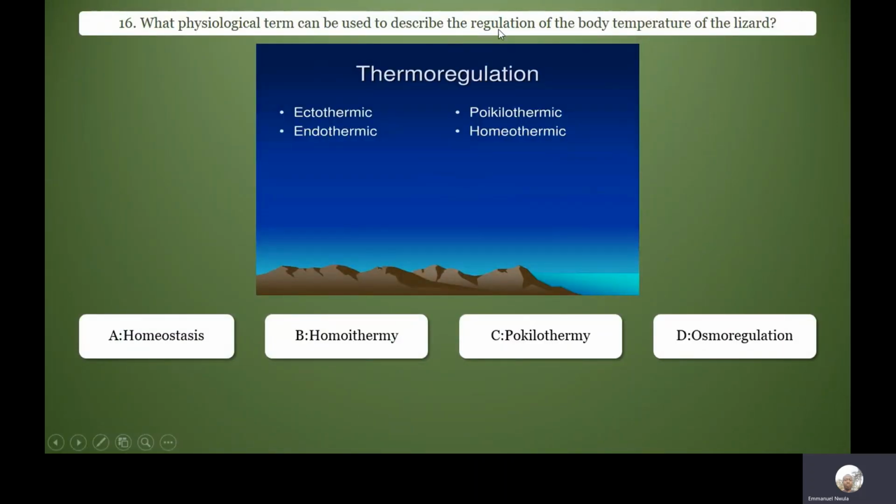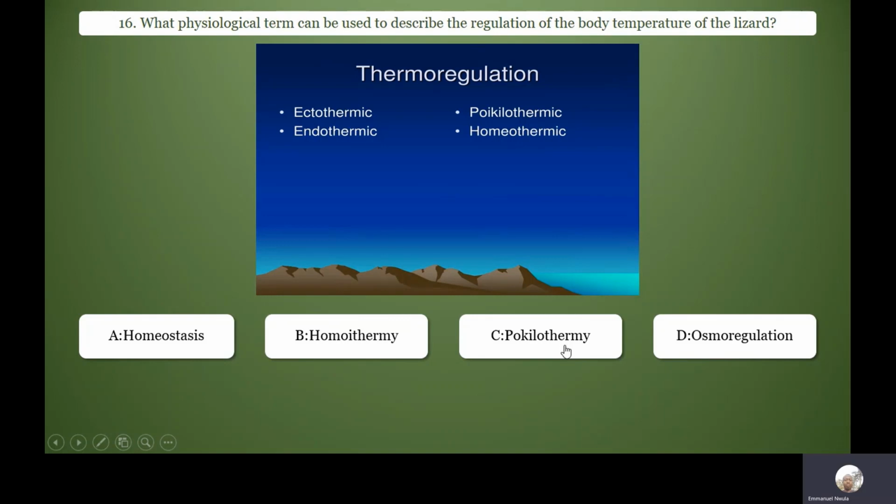What physiological term can be used to describe the regulation of the body temperature of the lizard? That's C, poikilothermic. The lizard is poikilothermic. Animals that cannot maintain a constant body temperature are said to be poikilothermic or ectothermic. They can't keep their body temperature at 37 degrees Celsius like we do. Their body temperature depends on the temperature of their environment. So they are poikilothermic reptiles.